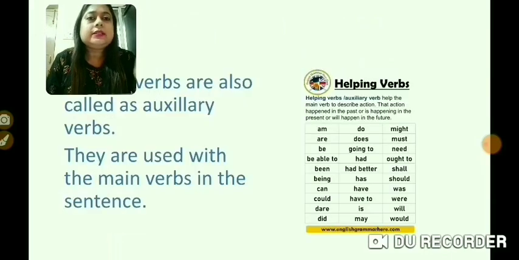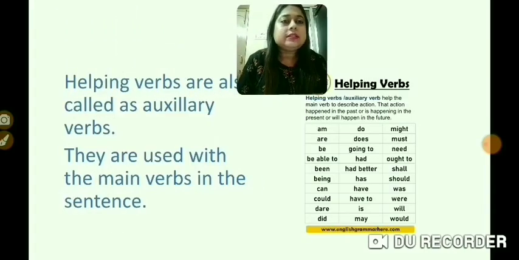Now let us see what is an auxiliary verb. So in a sentence, if we say that he is sleeping, so over here which word is telling us about the action or the work that is being done? That is sleeping. And which verb is helping the word sleeping?